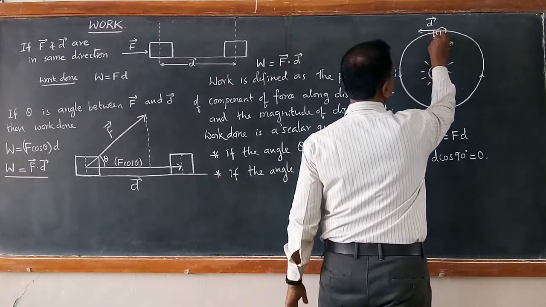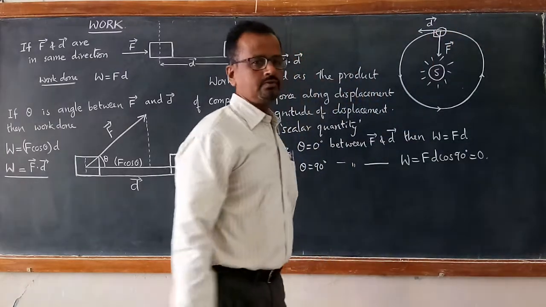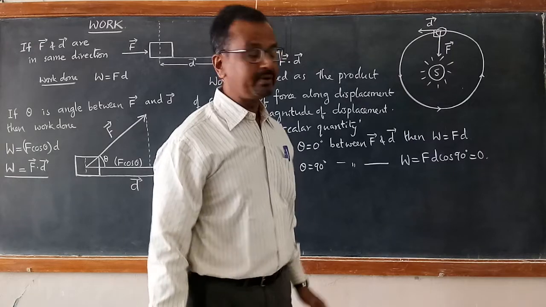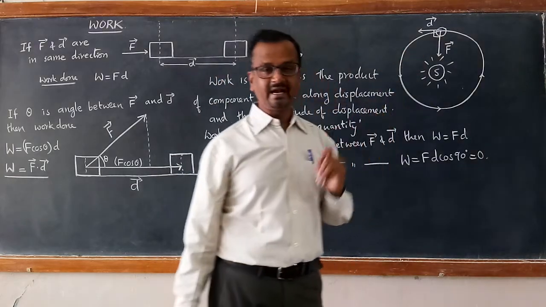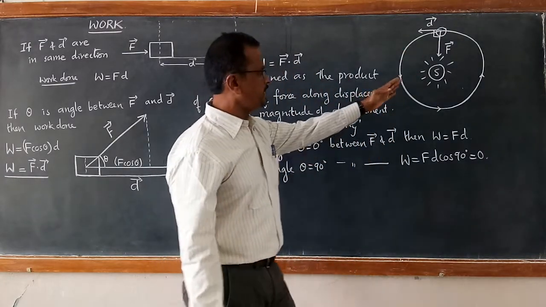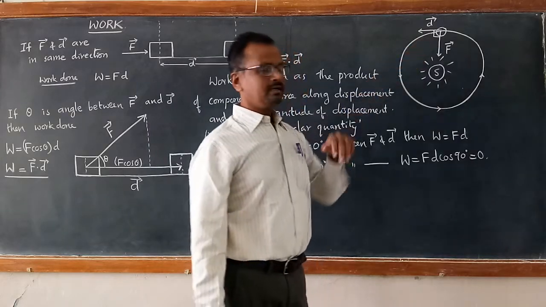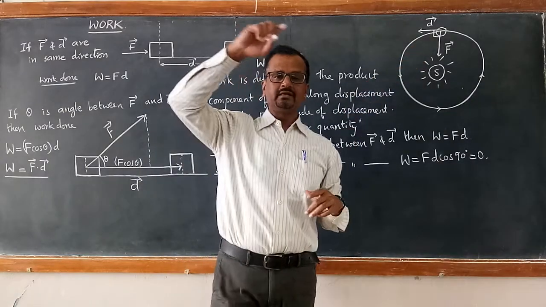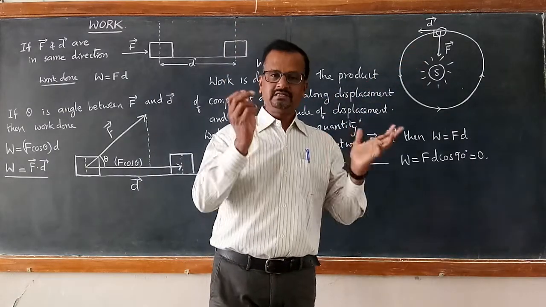Therefore, the angle between force and displacement here is 90 degrees. The angle between displacement and force is 90 degrees. So the work done by the sun in keeping the earth revolving around the sun in a circular orbit is 0.